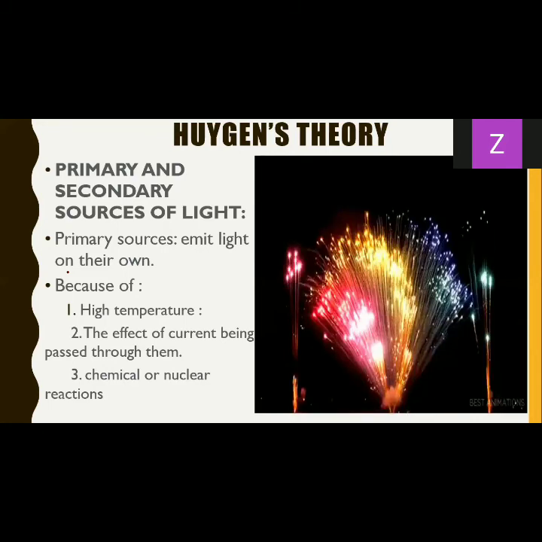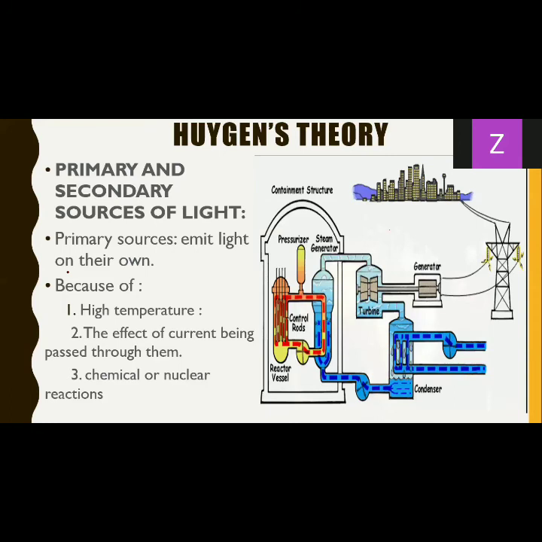Or maybe you have studied something about nuclear reactors. Same concept, the reaction on a nuclear level. You know, chain reactions, nuclear splits, nuclear fission. You have studied them. So what happens in them? Again, a very high amount of heat is released in nuclear reactions. And again, referring to our point number one, high temperature results in light. So these types of sources which we have are generally referred to as a primary source of light.